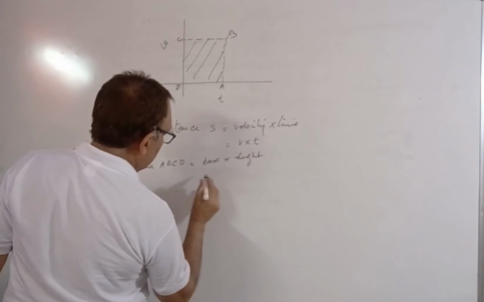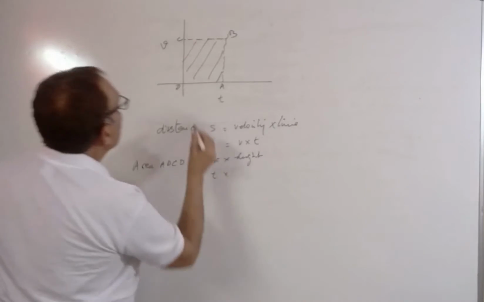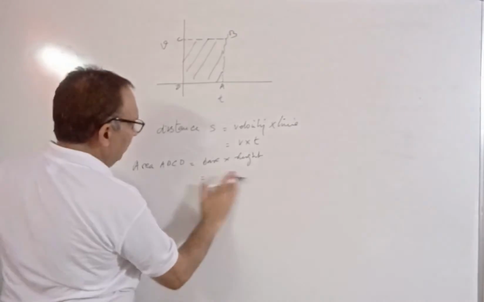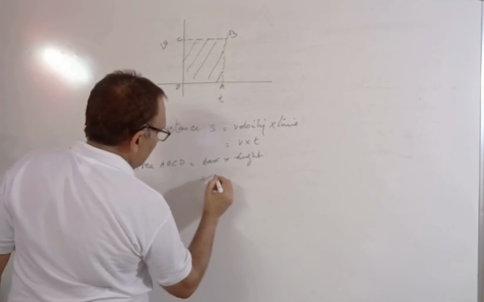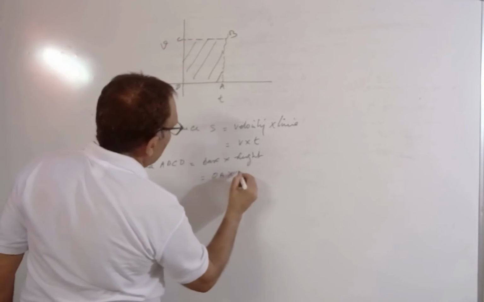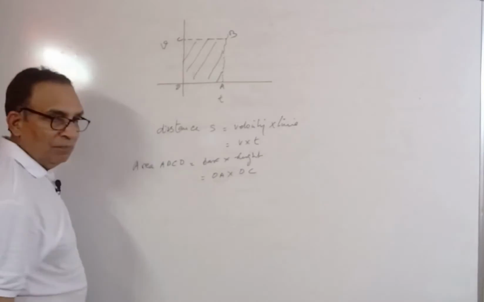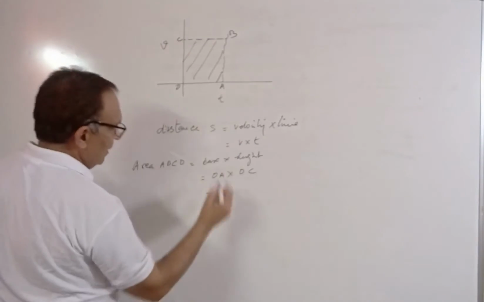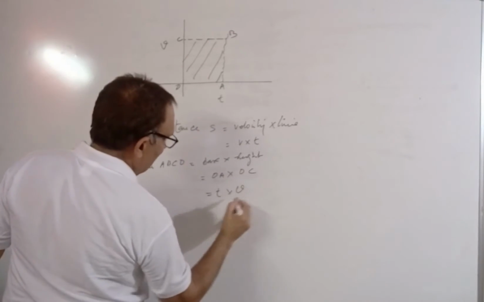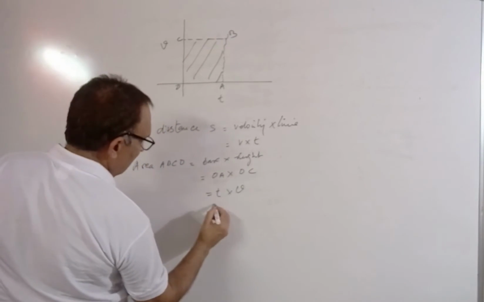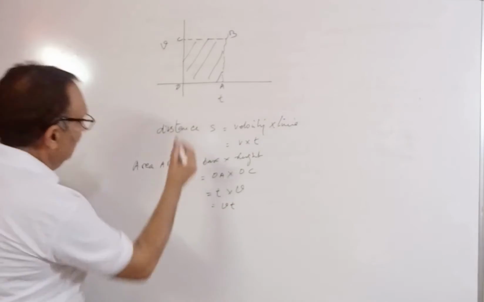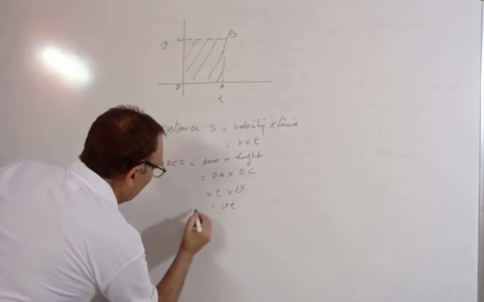This is T. And what is OC? OC, let me write first. This is OA into OC. So O is what? O is T in this case, time, and OC is what? V. And if you see V and T, what is that? This is the distance.